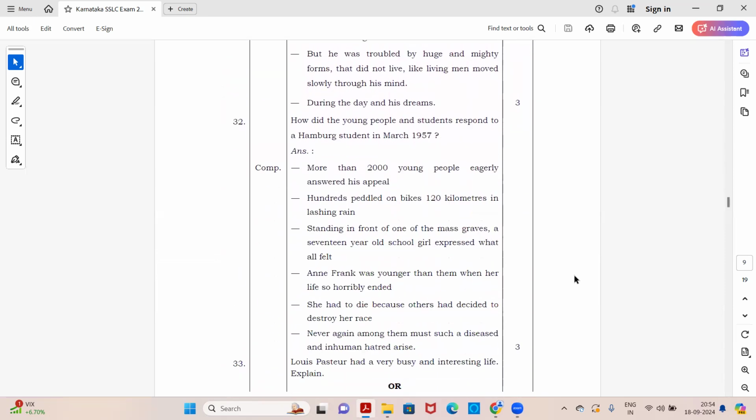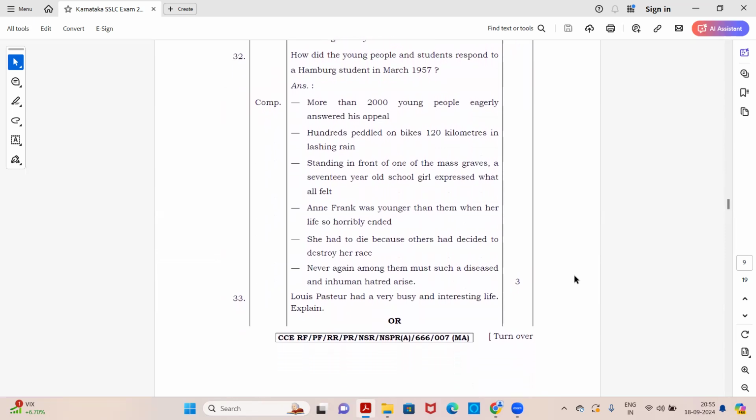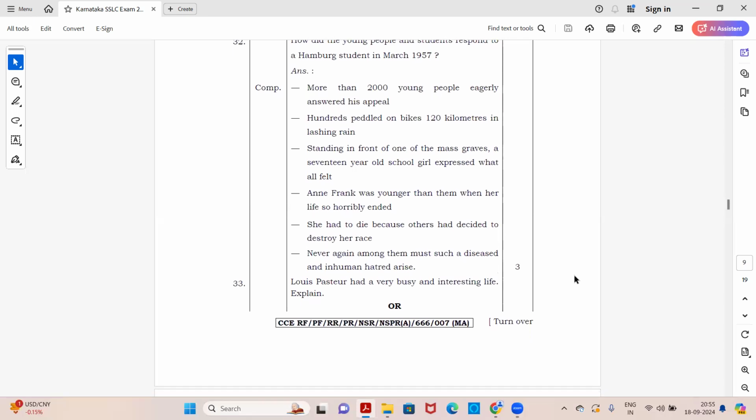Next question. How did the young people and students respond to the Hamburg student in March 1957? Okay, so the points are given.